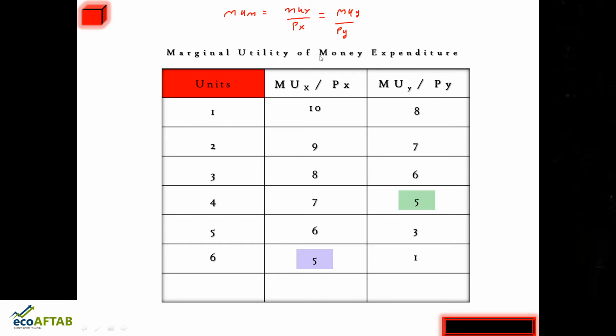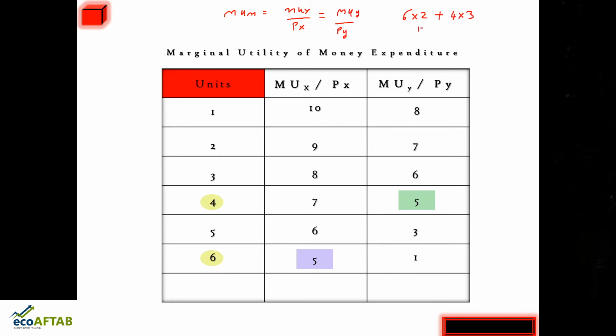So what is this combination? The combination is 4 units of commodity Y and 6 units of commodity X. Why is it so? Now see here friends, 6 units of X, so 6 into 2, plus 4 units of commodity Y, 4 into 3.